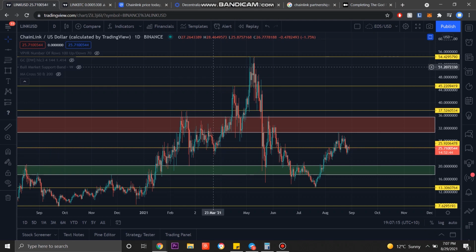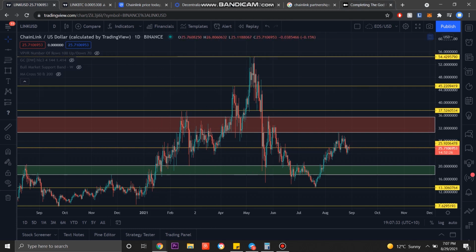We're analyzing Chainlink today. We had a poll in our Telegram group, the Wolfpack Telegram group, link in the description, between ICP and Link, and Link was the winner by a bit of a long shot. So we've seen the price movements, we've seen what Chainlink can do.